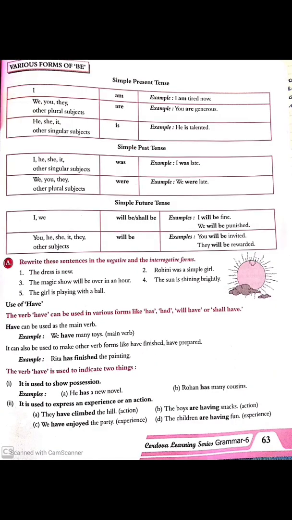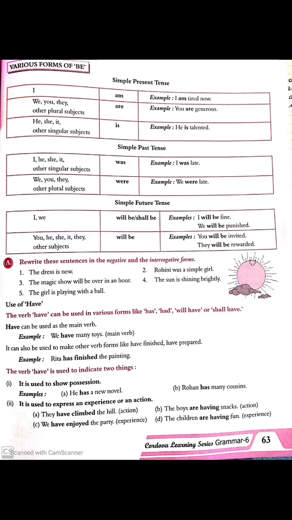The next is a chart here, the next page, 63, the usages of the different forms of be. So you can see here, for all the three tenses, present, past and future, it's given here. With the first person I, we are going to use the be verb am.